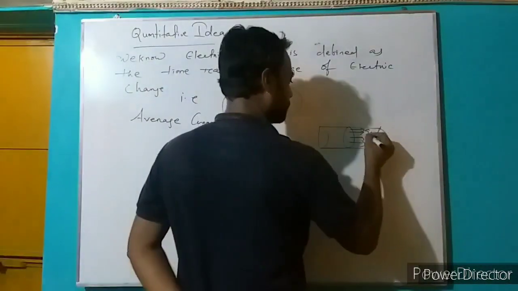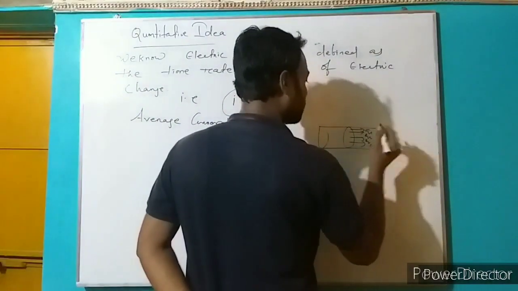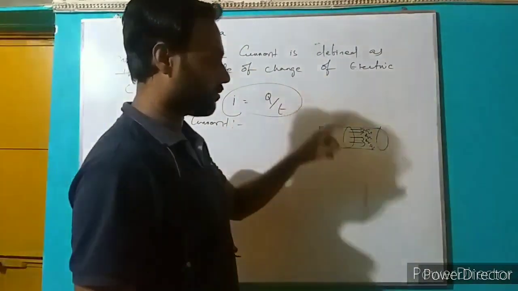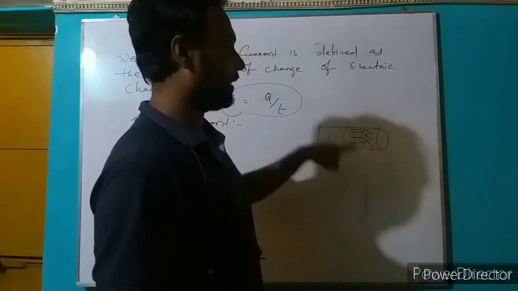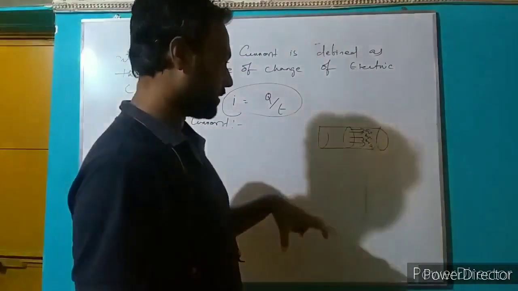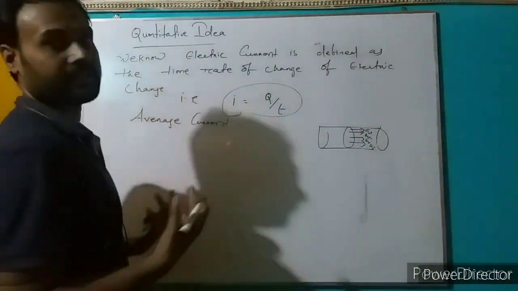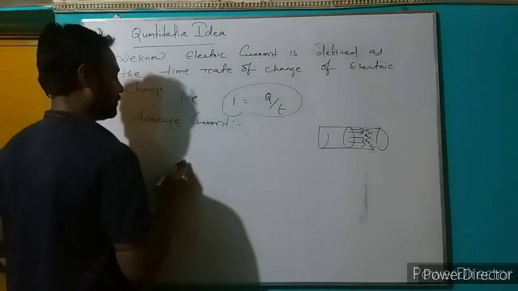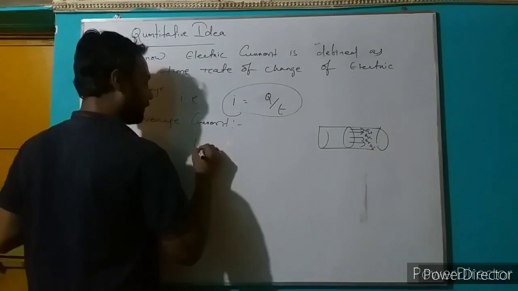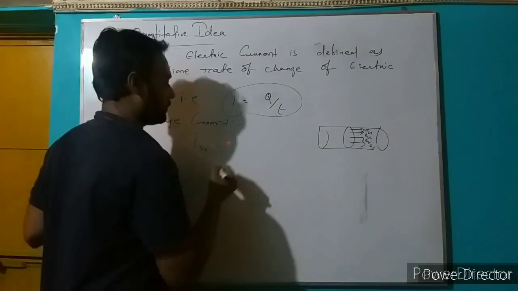So this is Q1, Q2, Q3. If you add the total number of charges and divide by n, the number of charges which are flowing in total time, that is called average current. So I average equals what?